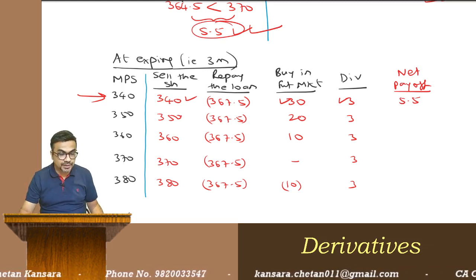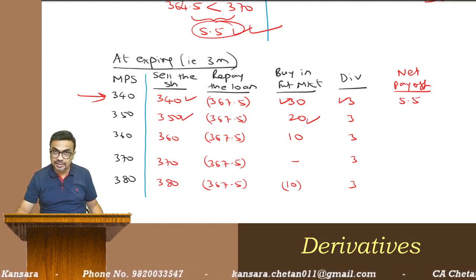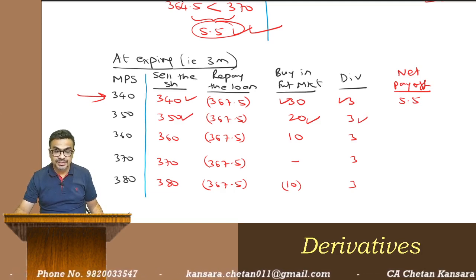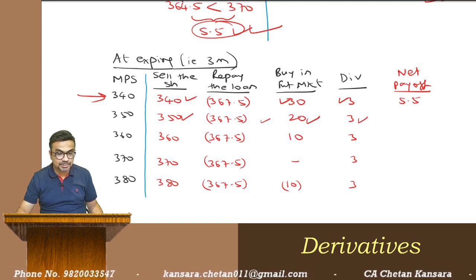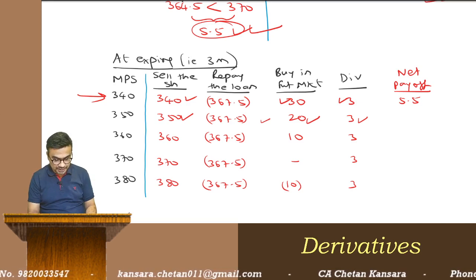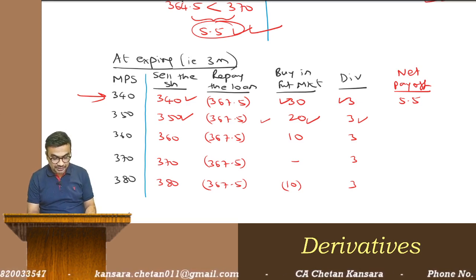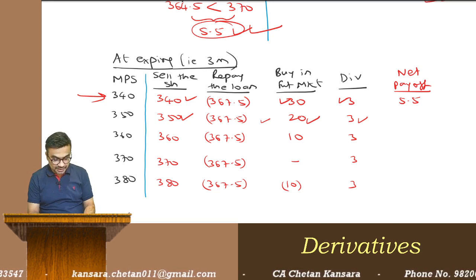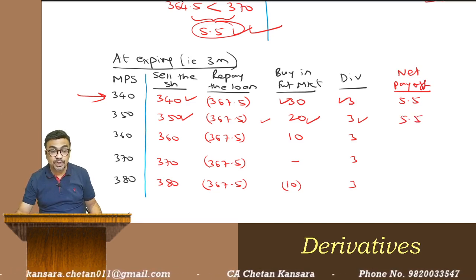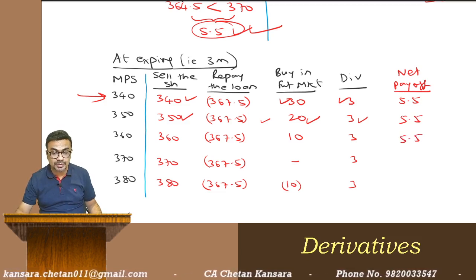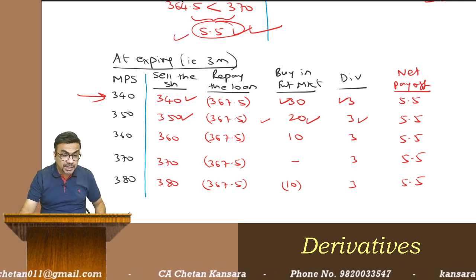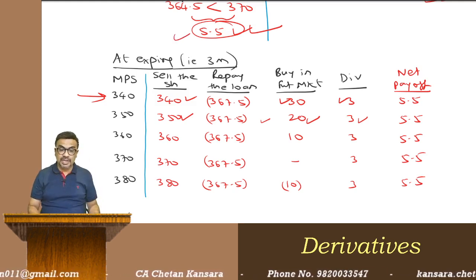So here 350 plus 20, 370 plus 3. Okay, 373.5 minus 367.5. Okay, see what you're getting. 350 plus 20, 370 plus 3, 373 minus 367.5. You will get 5.5. Like this, for each and every row, you will get the same answer. Same answer. So this profit we know at the beginning only. So can we do this arbitrage practically?